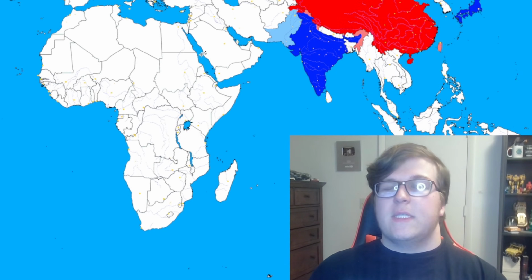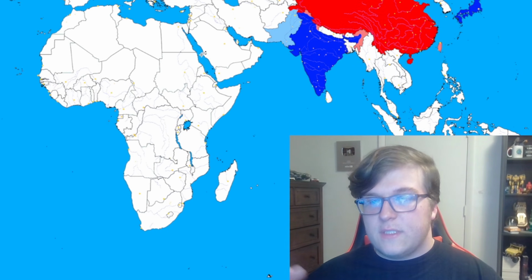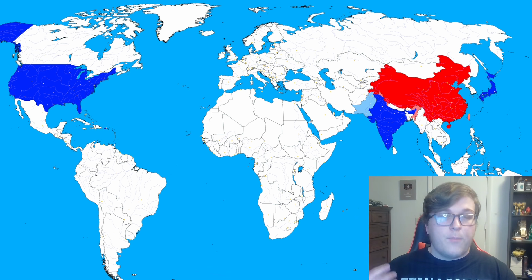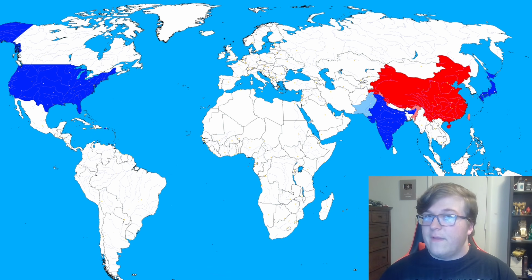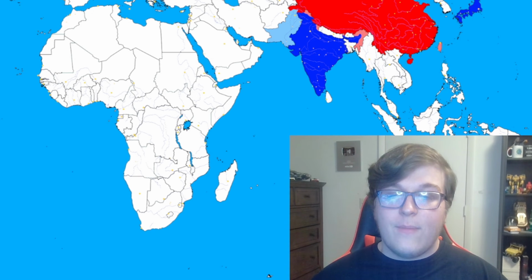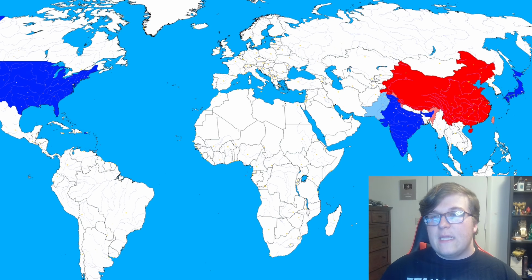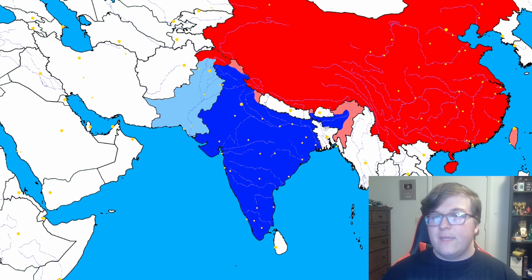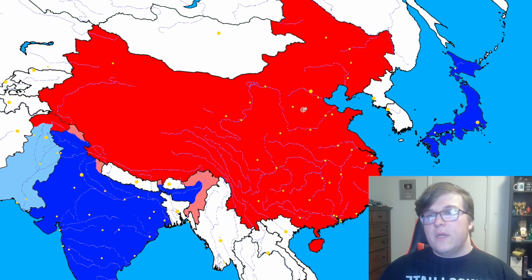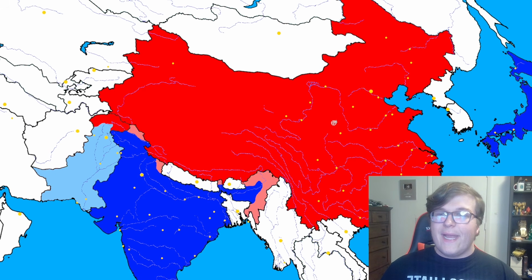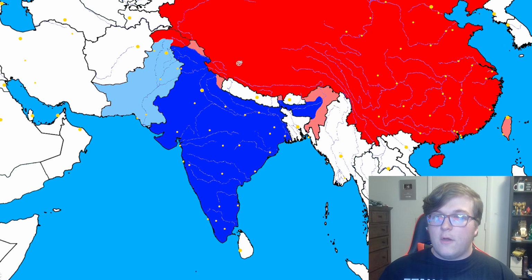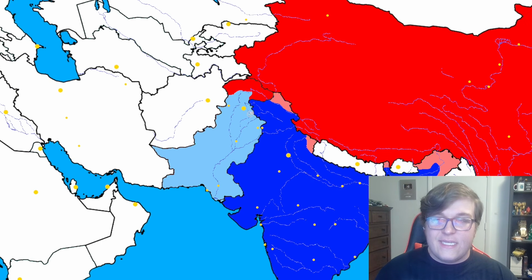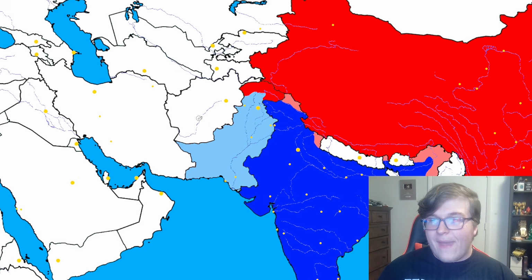So if you wanted to look at this slightly differently, the US and India versus Pakistan and China, just straight up, the advantage goes to the blue team, but now you're adding in the support countries, and all of a sudden the blue team is a lot more favored. On top of that, the blue team has way more allies than the red team has, which means that international support, although maybe not direct support, is going to favor the blue team and push them a little bit further. And China knows that, and they know that this war isn't going to pan out in their favor. They've already pretty much been kicked all the way out of India, other than a few strategic areas. Their entire ally of Pakistan is gone at this point, and getting all of that back is very unlikely.